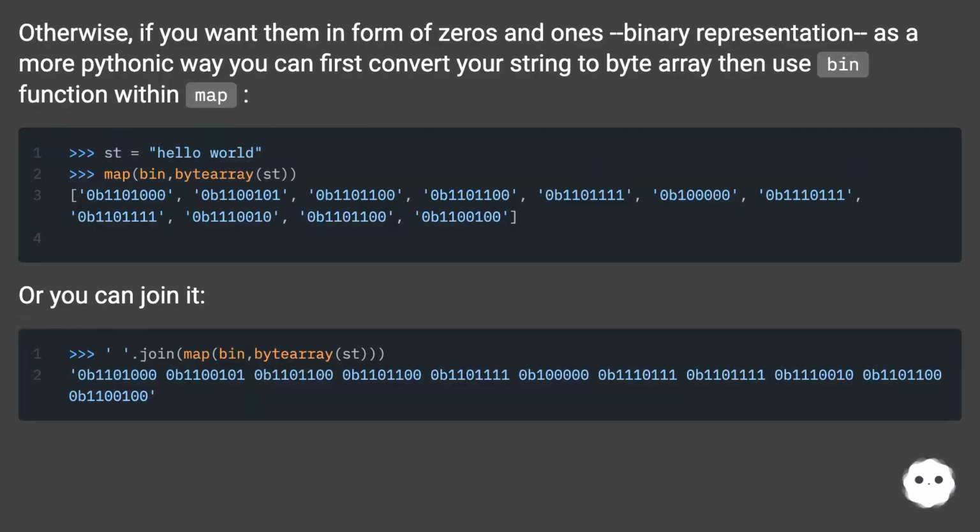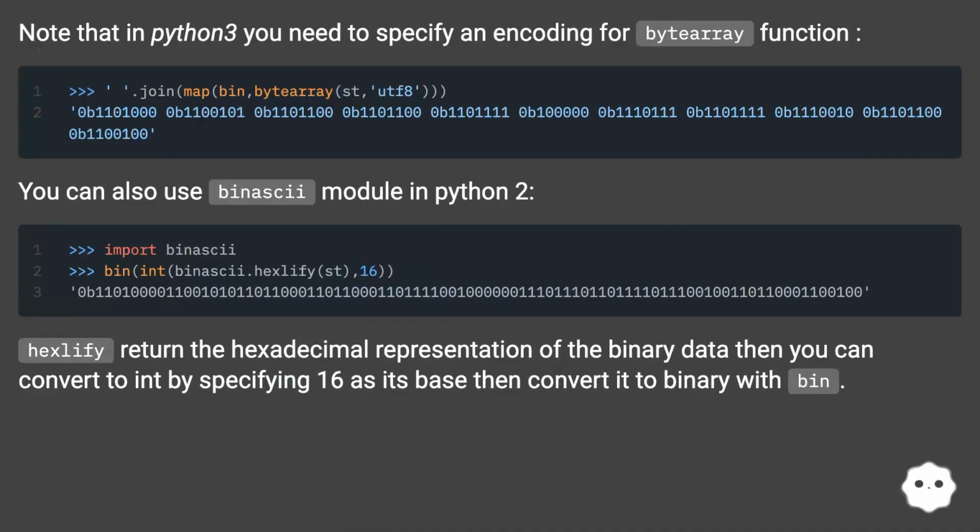Otherwise, if you want them in the form of zeros and ones, binary representation, as a more Pythonic way you can first convert your string to a byte array, then use the bin function within map. Or you can join it. Note that in Python 3 you need to specify an encoding for the bytearray function.